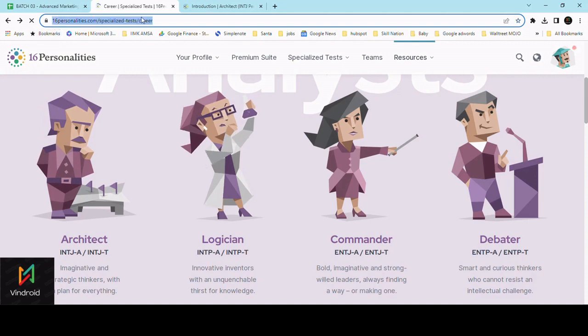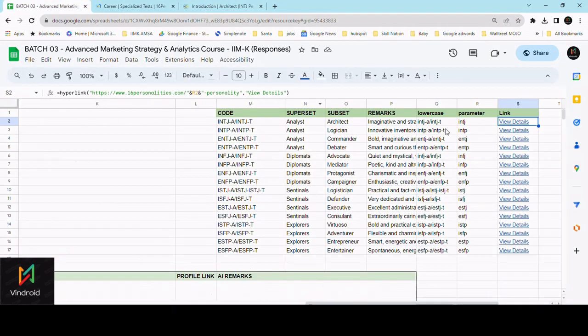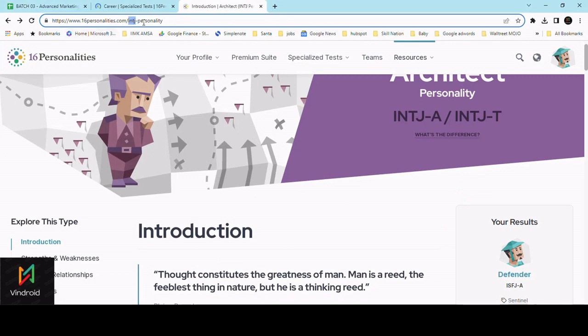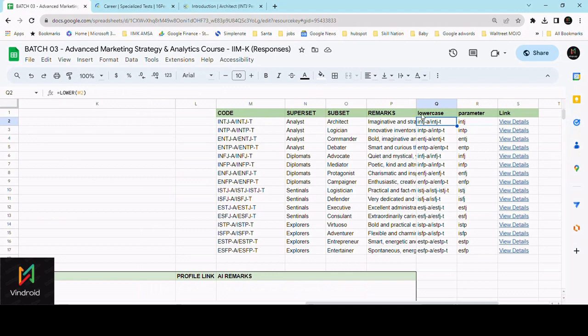So we go here. If you just see here, this is a lowercase, so here it's an uppercase. What happens is that I convert this particular cell into a lowercase using the formula lower M2. So I just drag that, and I'll get all the lowercase for this particular cell, and from there I select the left four letters. So we have, this is the dynamic part, so I'll just select all the letters that is connected to the first four letters. So I just get it till here.